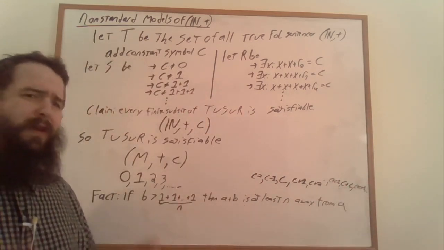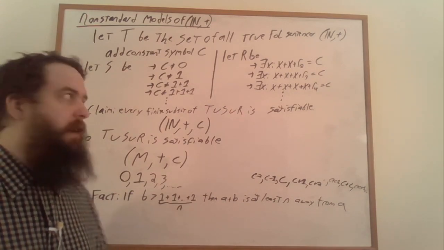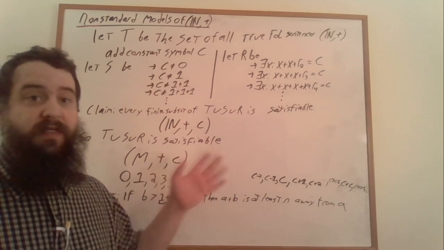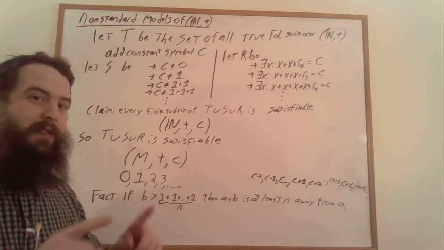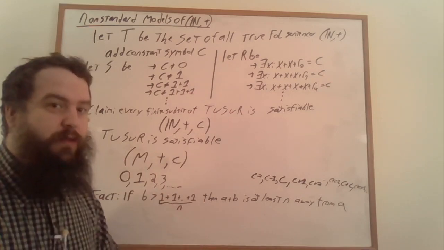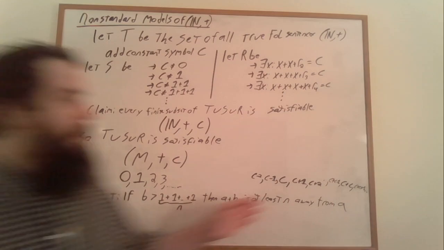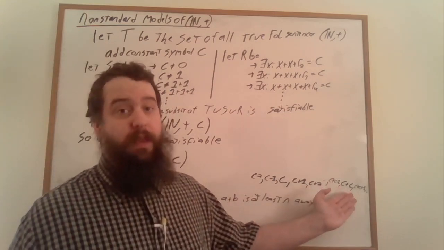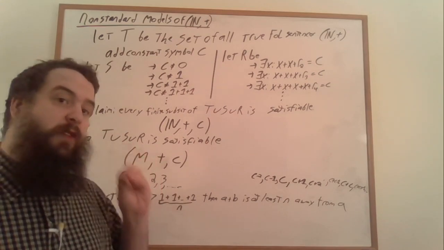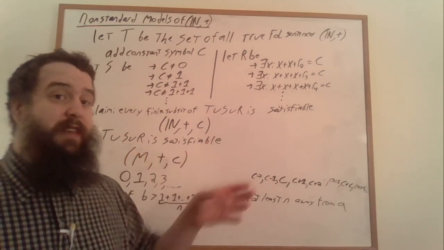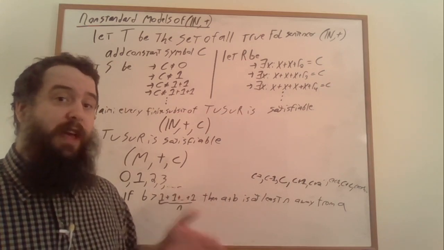It's worth noting one of the tricky things about dealing with non-standard models of the natural numbers specifically is that you have to keep track of whether a number is an actual concrete natural number or an element of your non-standard model. Here, when I'm talking about elements like 2C or 3C or 4C, it's a concrete natural number times C. It's C added to itself some concrete natural number of times.